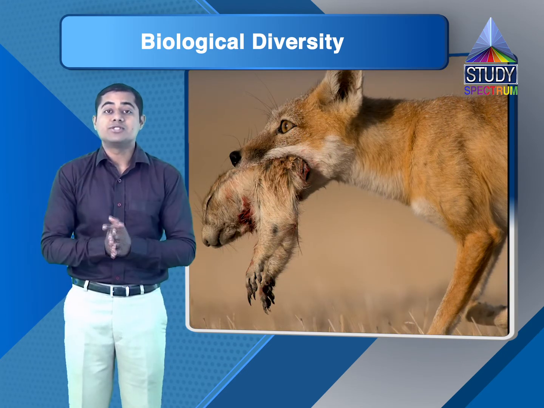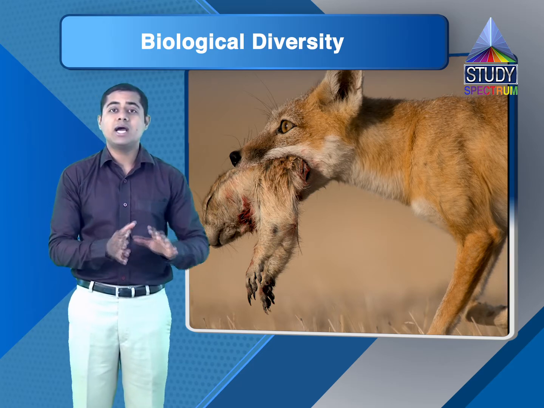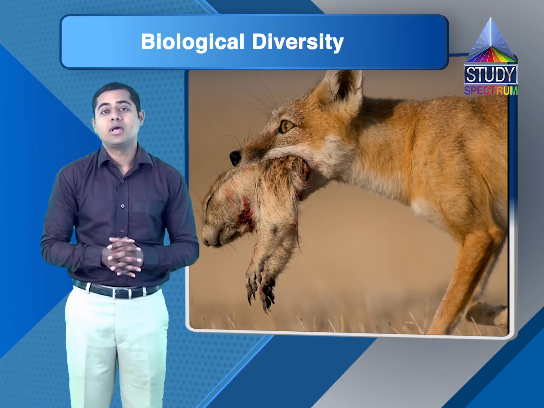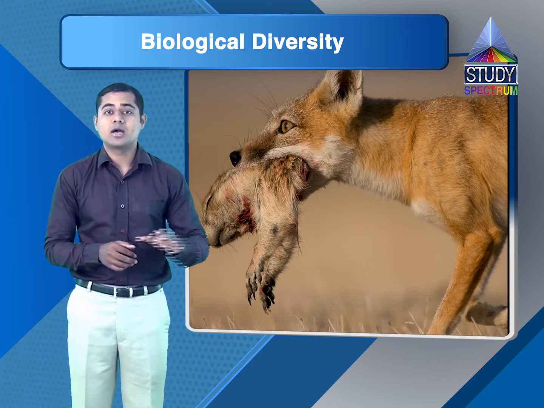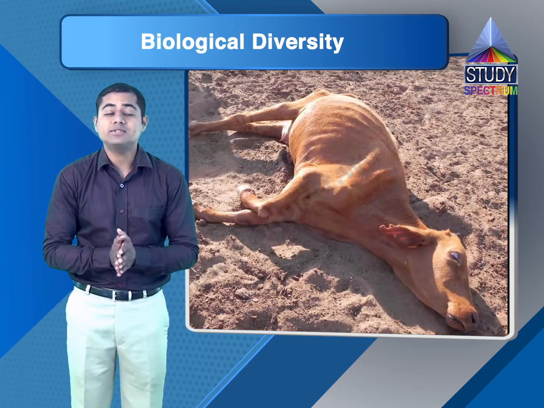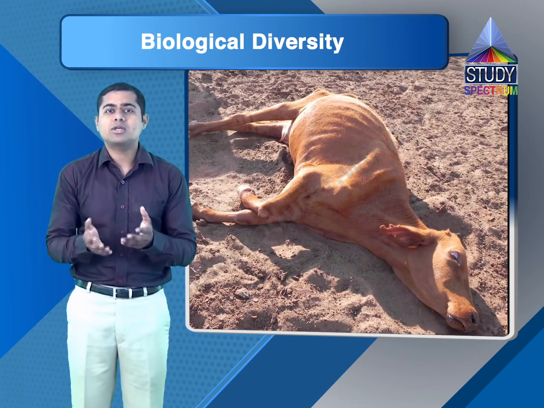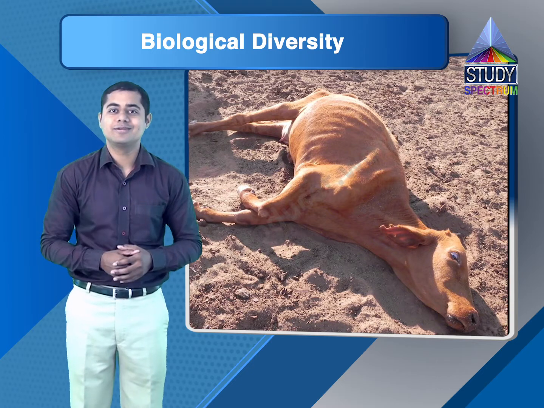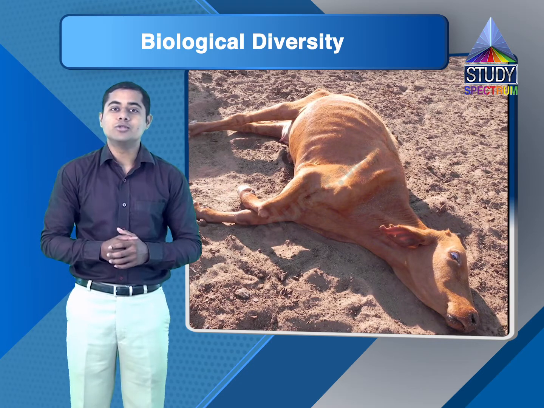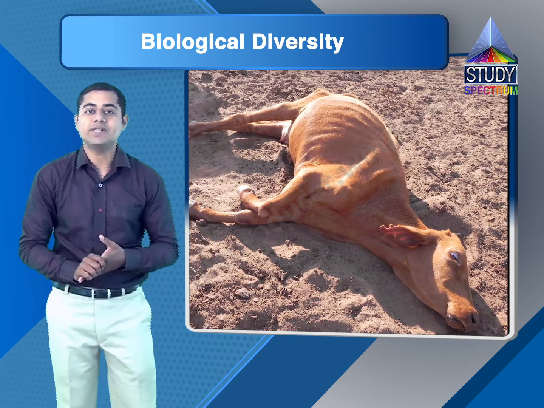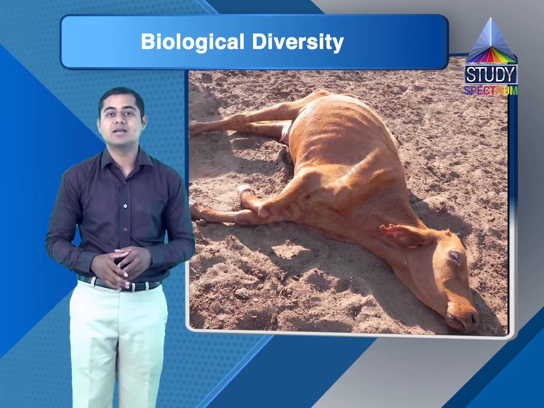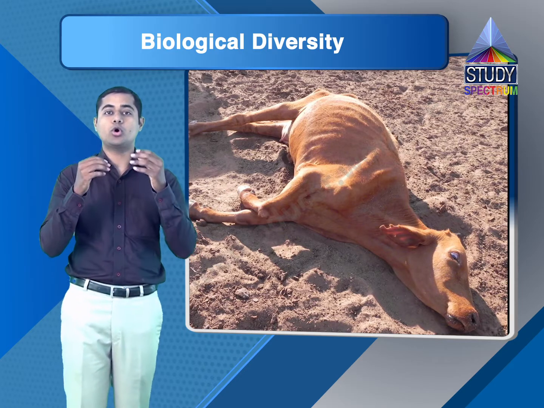These carnivorous animals prey on the herbivorous animals. If there are no plants, herbivorous animals will die due to starvation. Then there are no herbivorous animals whom these carnivorous animals will hunt. They will not have their food. So automatically all the carnivorous animals, all the predators will die of starvation because they do not have any prey.